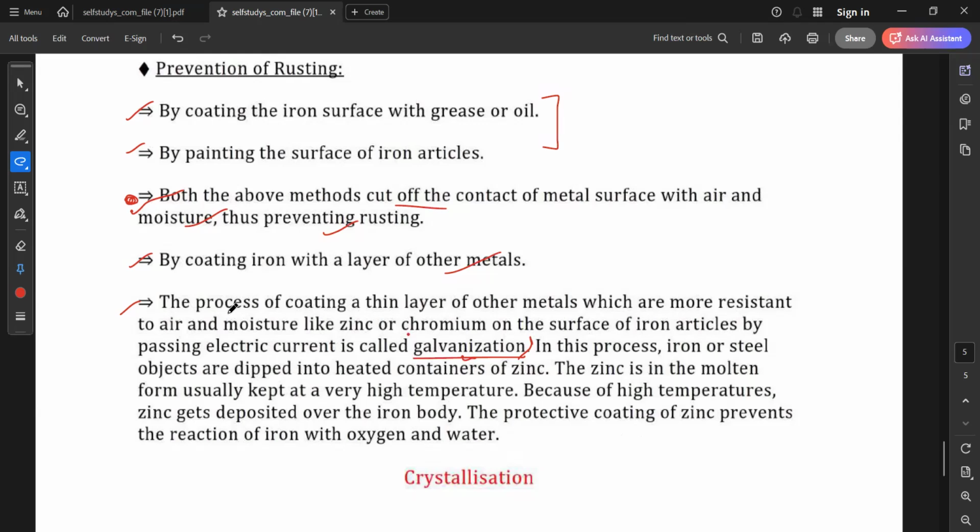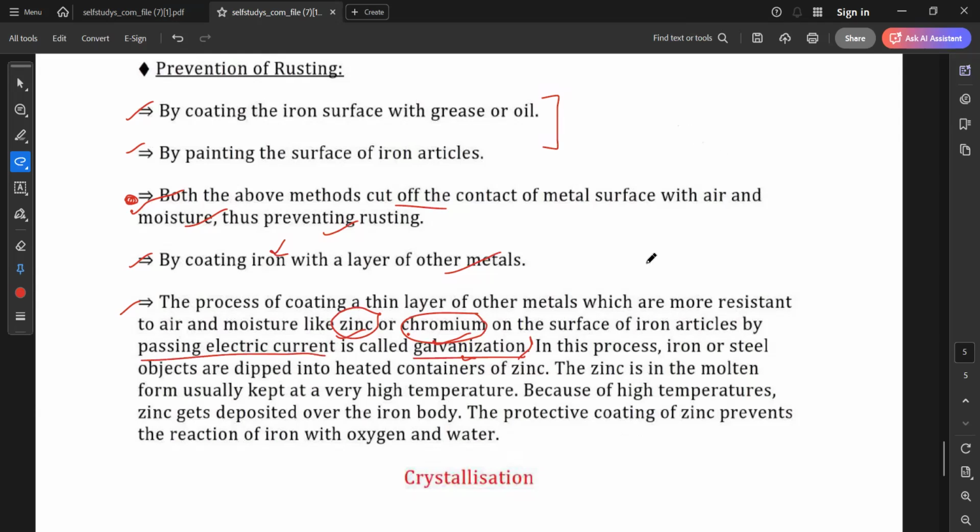So the process of coating a thin layer of other metal which is more resistant to air and moisture, like zinc or chromium, on the surface of iron articles by passing electric current through them. So which metals will we use? We will use zinc and chromium for the coating. On the iron surface we will coat zinc, or we can coat chromium. How will we do it? By passing electric current.